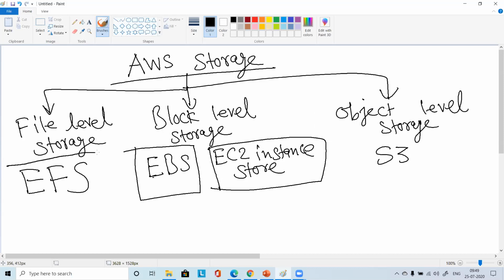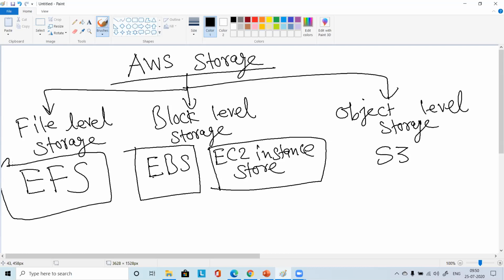EFS, this is Elastic File System. You have heard about NFS or some kind of share. Some share will be coming from somewhere and you can mount it on your machine as if you are accessing it locally, but it won't be there on your local machine. It will be coming from somewhere, some kind of share. SharePoint, something you might be using, right? Some kind of share you can create, right?